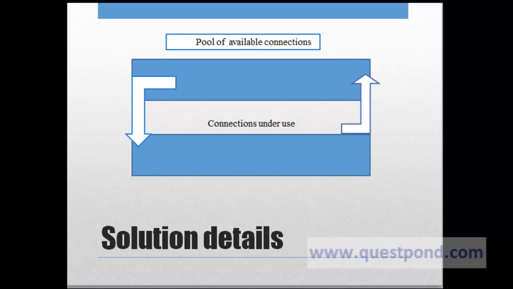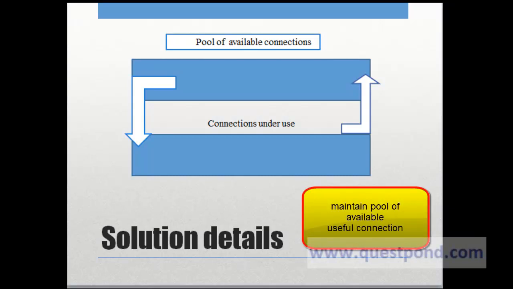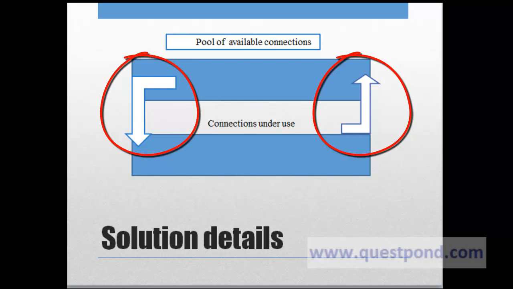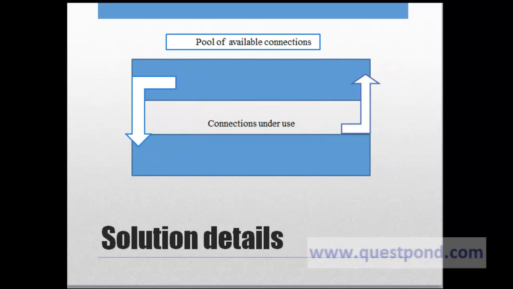So the solution revolves around maintaining a collection of available connections as well as maintaining connections which are under use. As you can see, the arrow indicates that the connections after use are given back to the available pool, thus promoting reuse. Let's see how we can implement this with the help of Java.